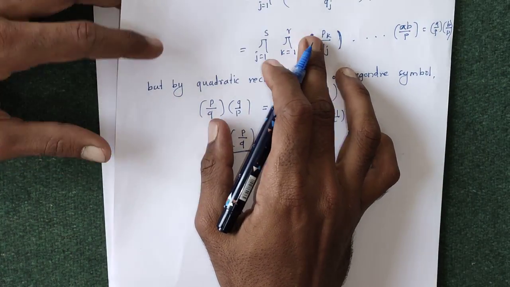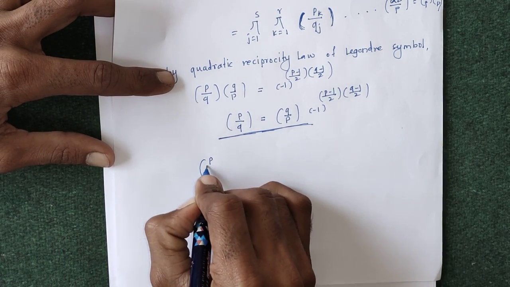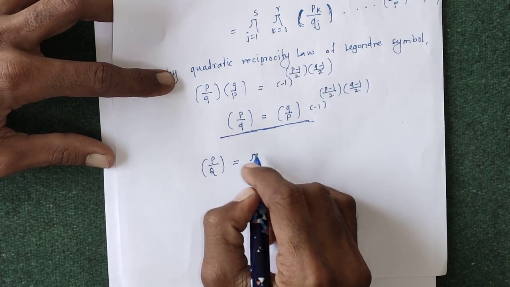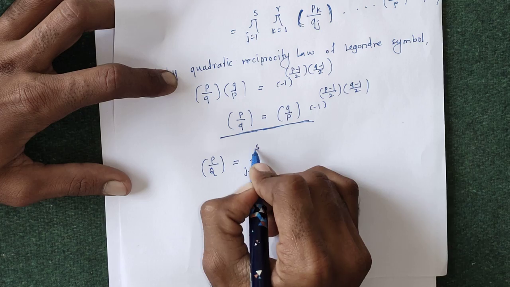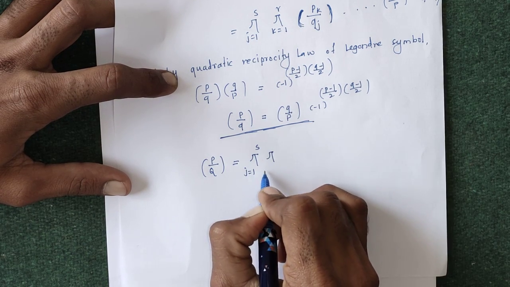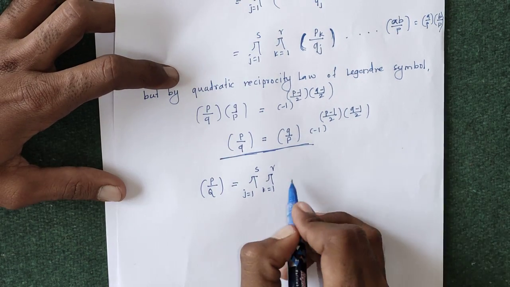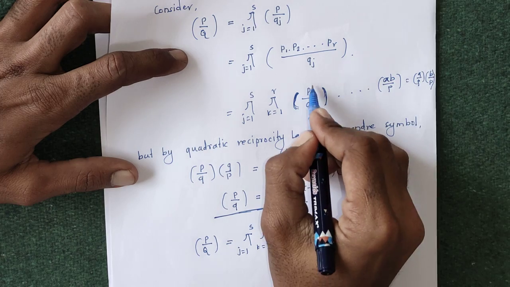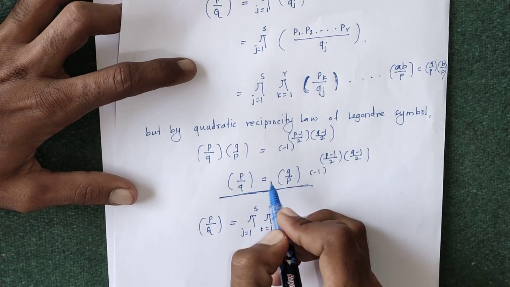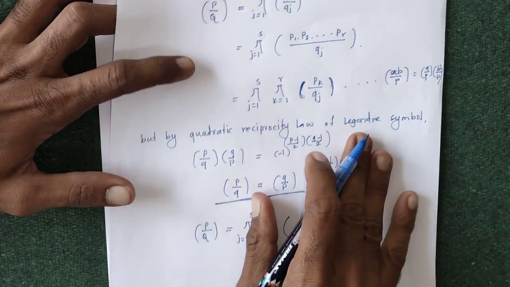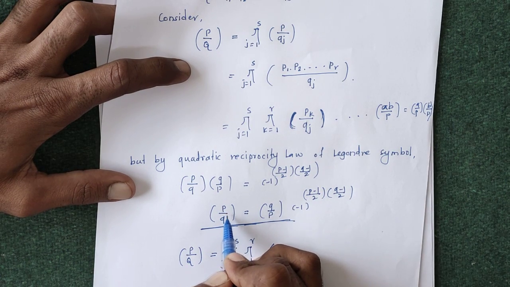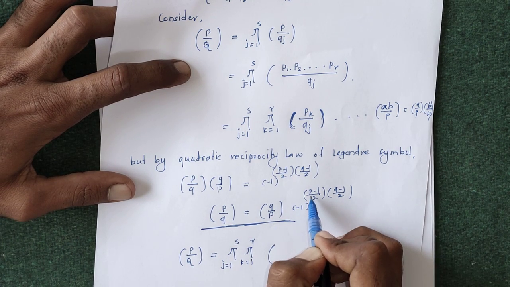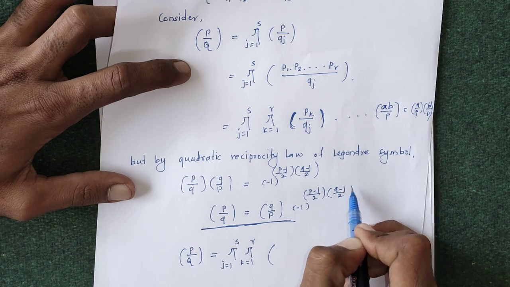as this product: the product of j running from 1 to s, times the product of k running from 1 to r, of the Legendre symbol where P equals Pk and Q equals Qj. So we can write the Legendre symbol of Pk and Qj as the Legendre symbol of Qj by Pk times minus 1 to the power Pk minus 1 by 2 times Qj minus 1 by 2.